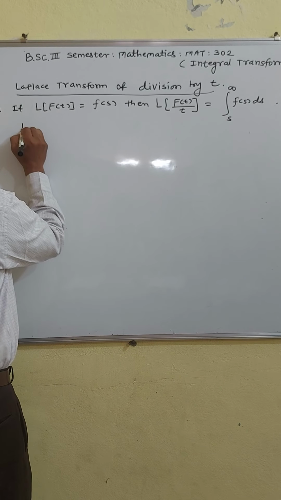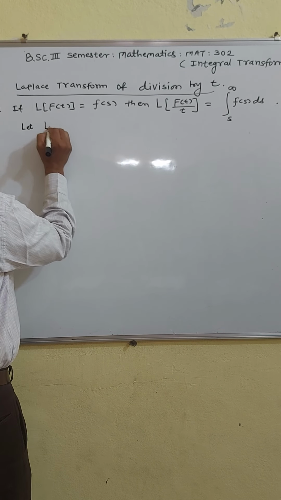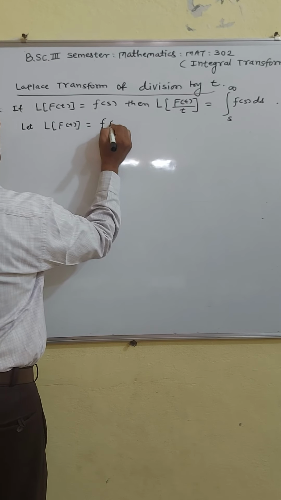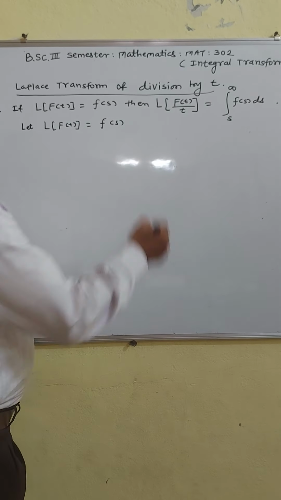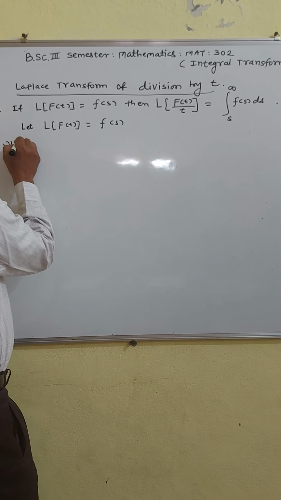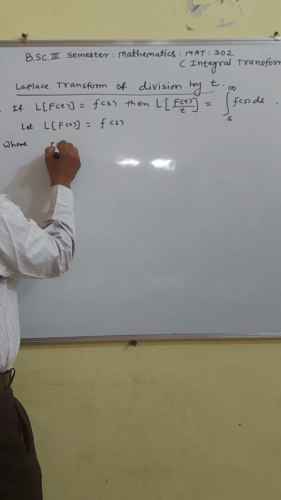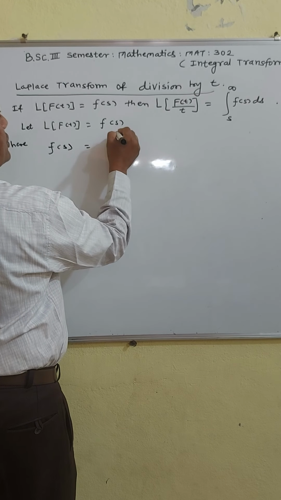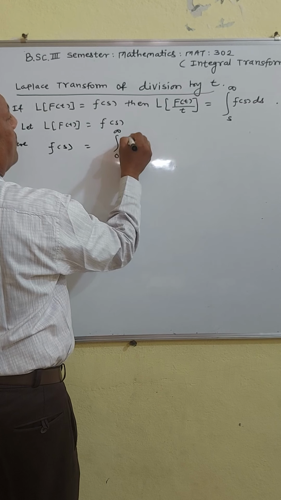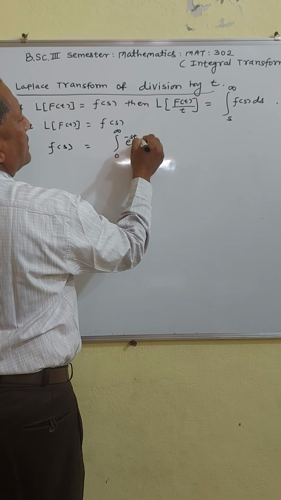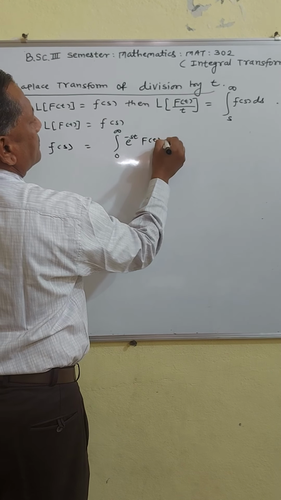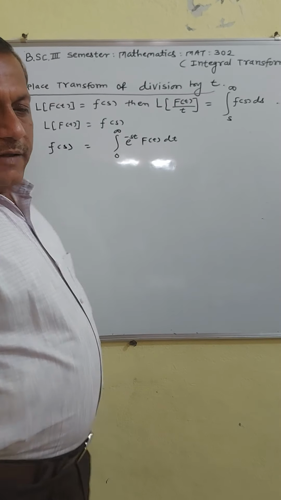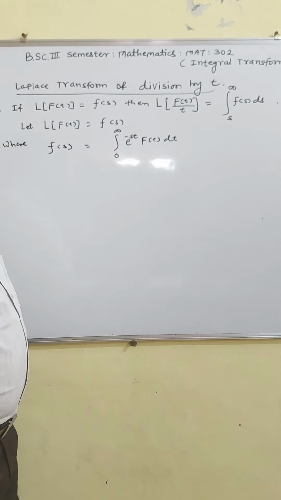What is given? You have given Laplace transform of f of t is equal to F of s. But what is F of s? Where F of s is equal to integration going from 0 to infinity e raised to minus st into f of t dt. So, by definition of Laplace transform, this.